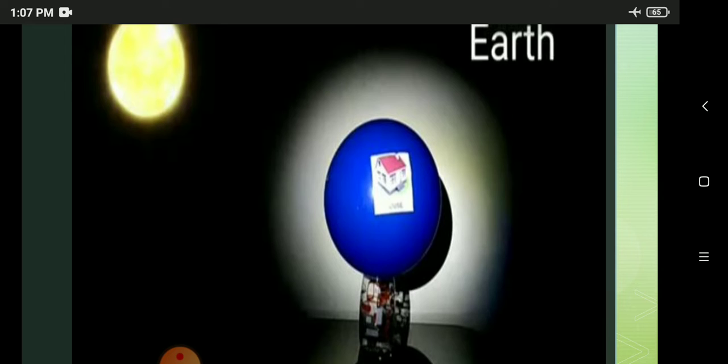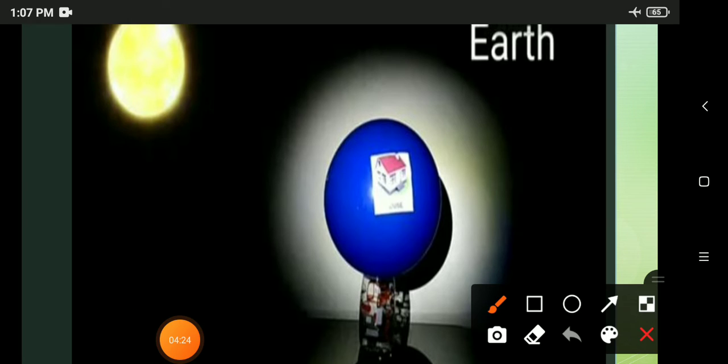Now, why does this happen? Why do these changes happen? That is, daytime and nighttime. What happens to the sun? Where does it go? Now we can see an activity. We need a ball, torch and a glass. We have a picture of a house on a ball. Can you all see the picture of a house on a ball? I've stuck a picture of a house on a ball. Okay. Now place the ball on the glass. See, on the glass I have placed it. And switch on the torch.